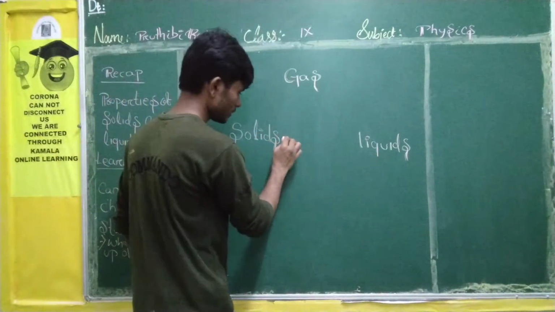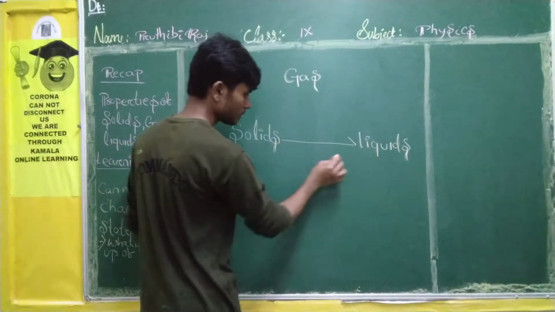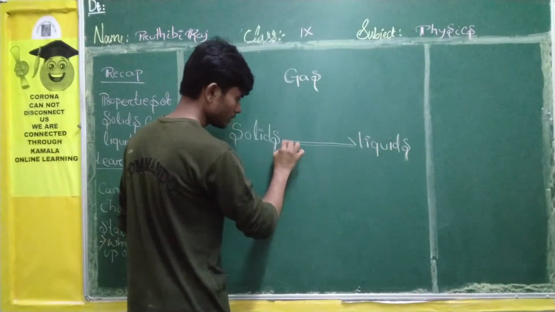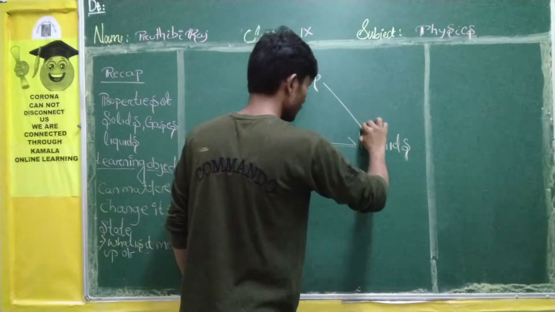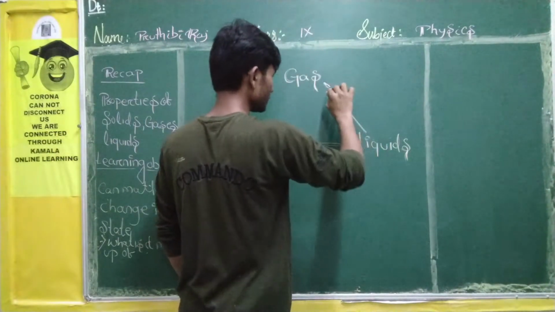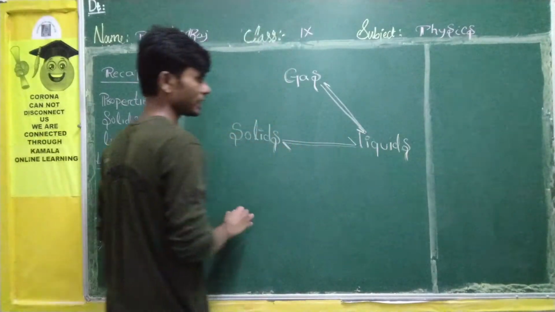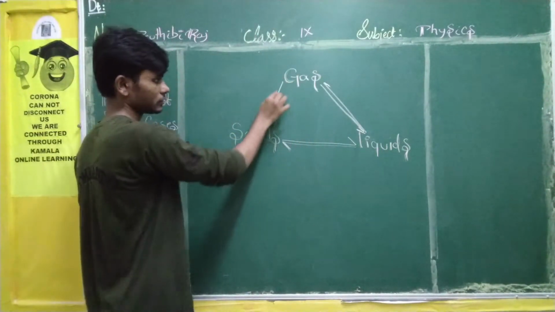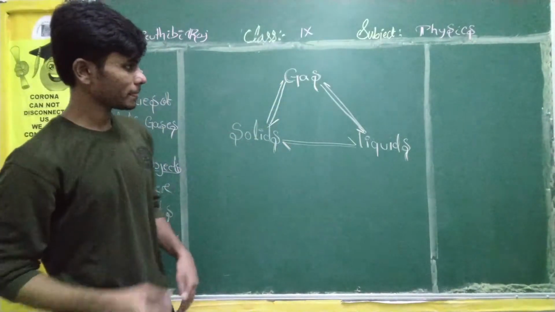Let me do something. This is an arrowhead, reverse arrowhead, and arrowhead, reverse arrowhead. Okay.